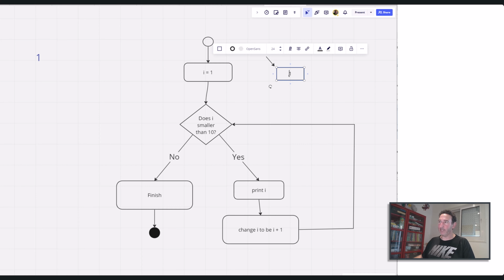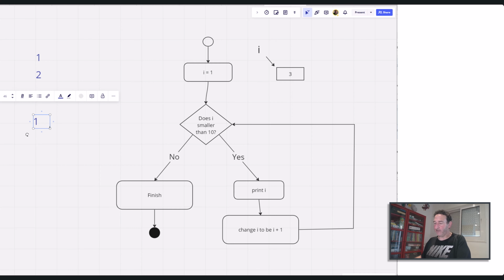Then next it will be 2, right? So once it got to 2, it's going back there, and we ask again, is I smaller than 10? And 2 is smaller than 10. We go for yes. We print I, and we'll have here 2. Okay, now it prints 2, and then it changes to 3, right? And then it continues, so we'll go on, and eventually we'll get to the number 10.